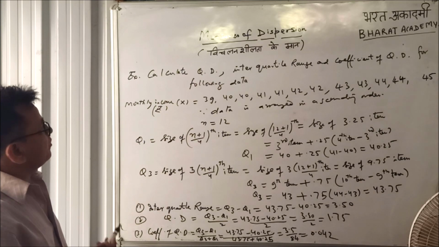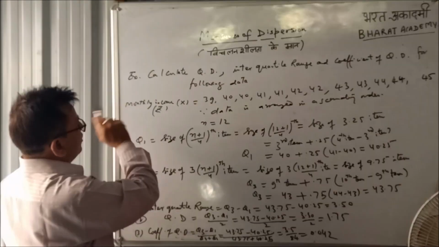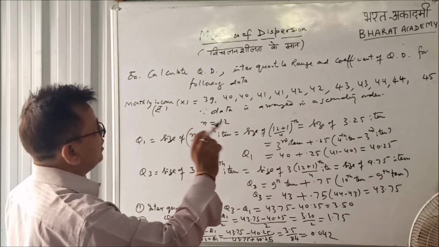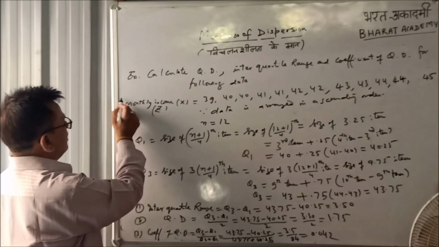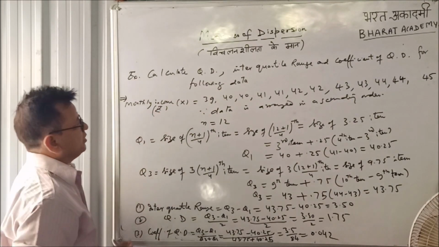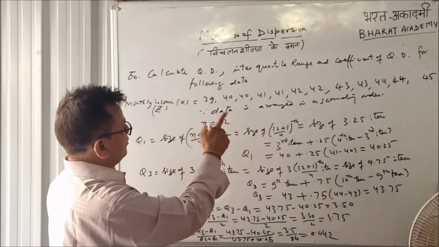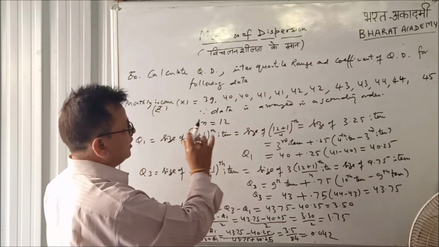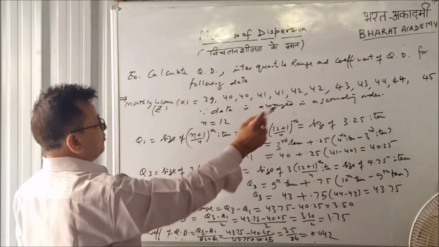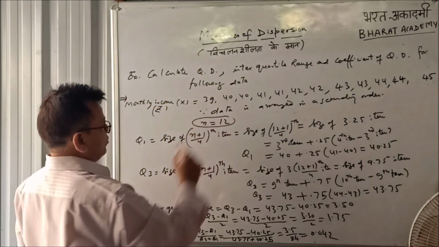Now we take the question based on individual series. Question is: calculate quartile deviation, interquartile range and coefficient of quartile deviation for the following data. Data is the monthly income of a few laborers in rupees. These are X: 39, 40, 40 up to 45. The data is already arranged in ascending order. N, the total number of observations, is 12.